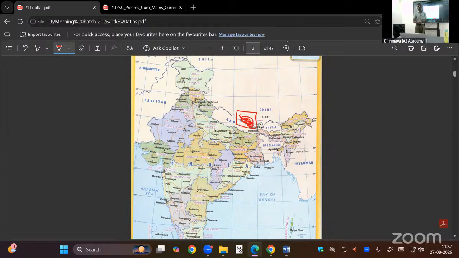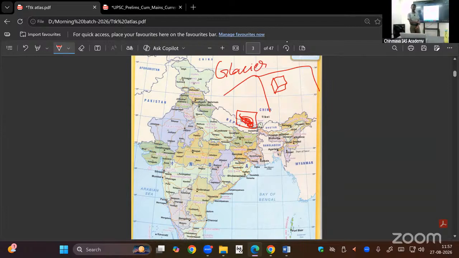Now I want to discuss the glacier first, then glacial debris. After that only we can come to this. What is a glacier? A slow moving mass of ice is called a glacier. How are they formed?